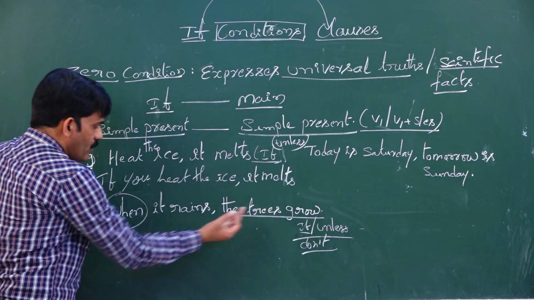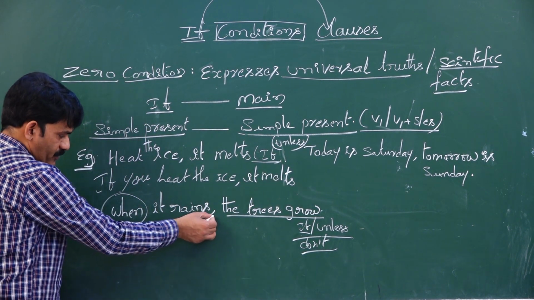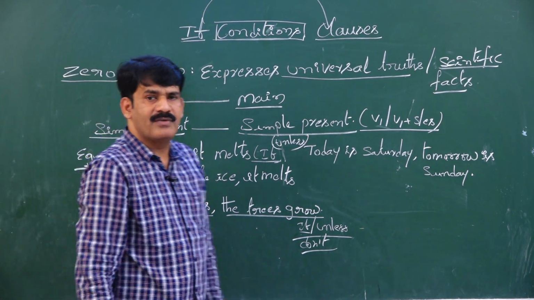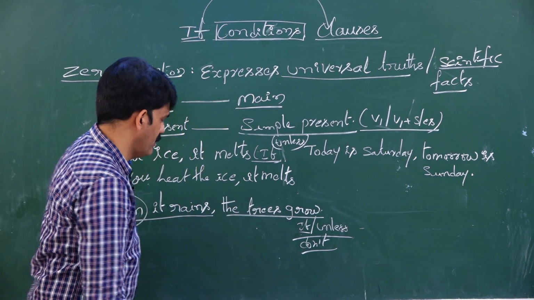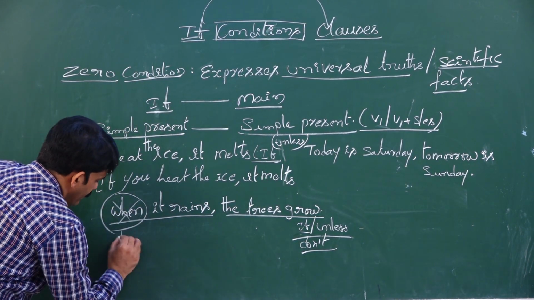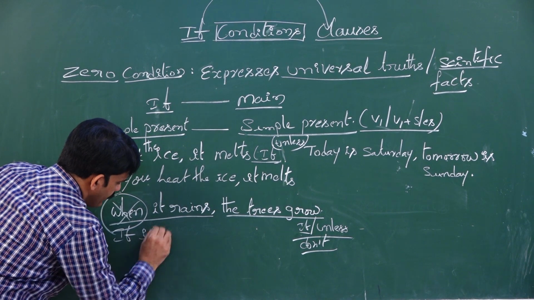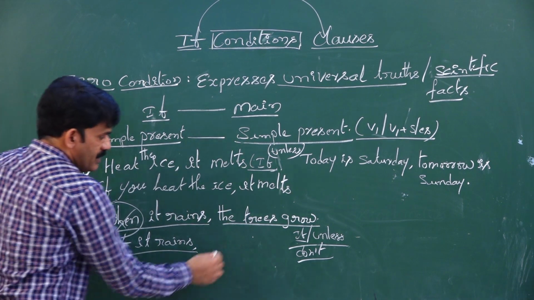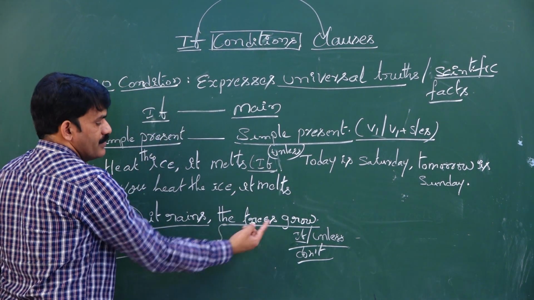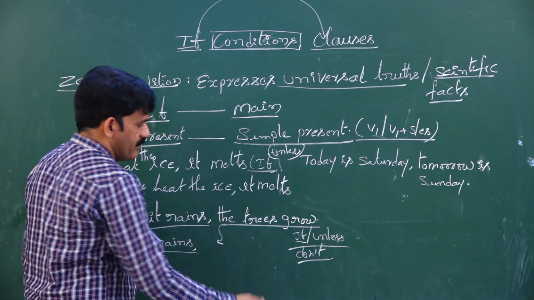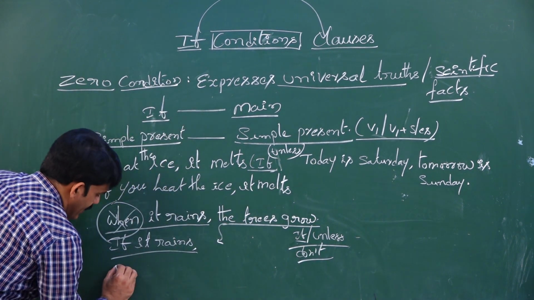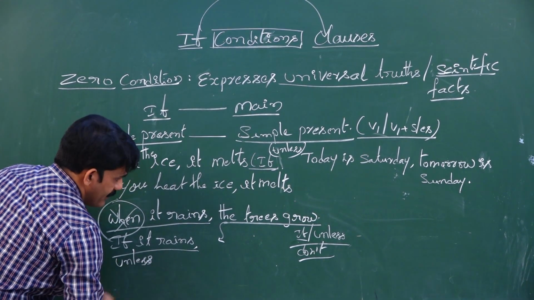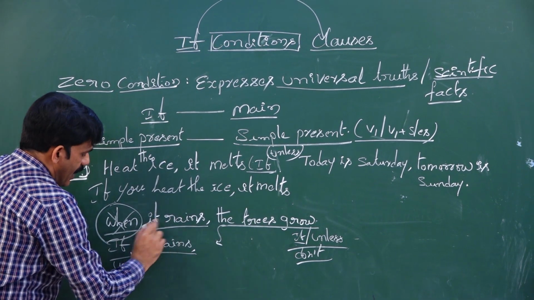Remember, whenever you want to rewrite the sentence, first read the sentence and understand whether it is a universal truth or scientific truth. If it is a universal truth or scientific truth, use zero condition. The if clause is in simple present tense, and the main clause is also simple present tense, so the same sentence will take place. Unless is equal to if not, which means do not. Unless it rains,